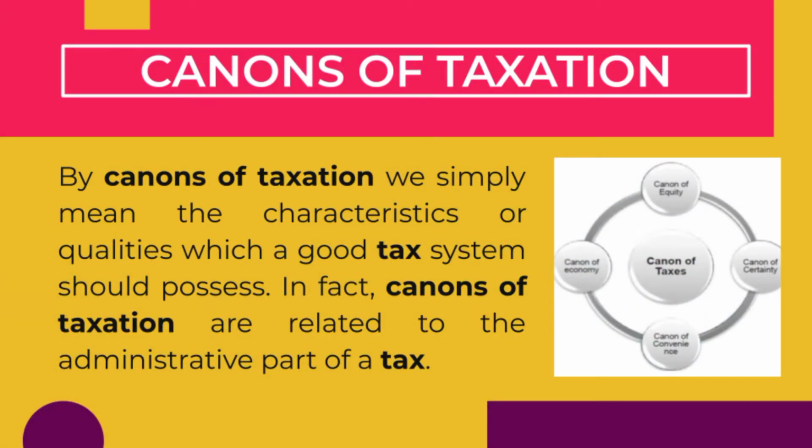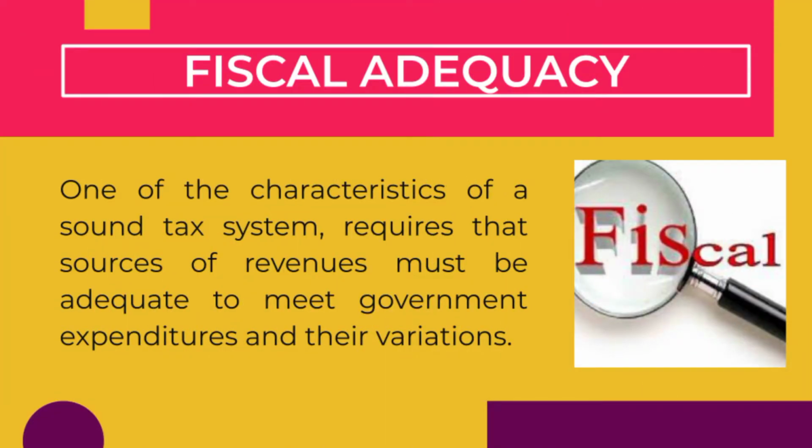Canons of taxation. The features or attributes that a good tax system should possess are referred to as canons of taxation. In truth, tax canons are concerned with the administrative side of a tax. Fiscal adequacy. One of the characteristics of a sound tax system requires that sources of revenues must be adequate to meet government expenditures and their variations. Fiscal adequacy means that sources of revenue must be sufficient to meet government expenditures and other public needs.